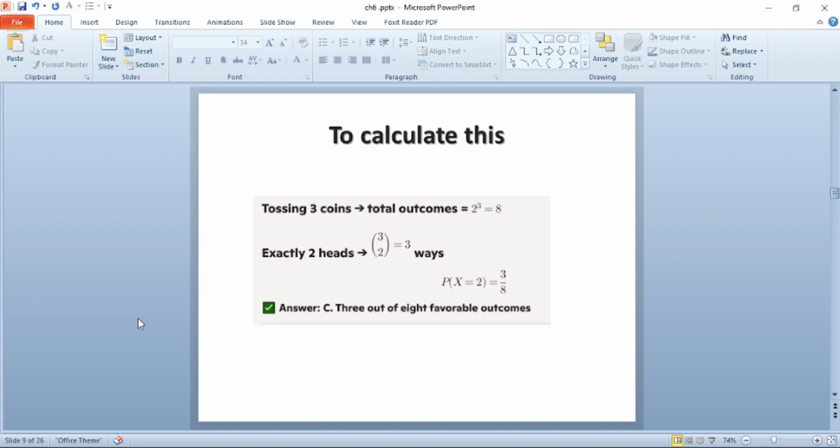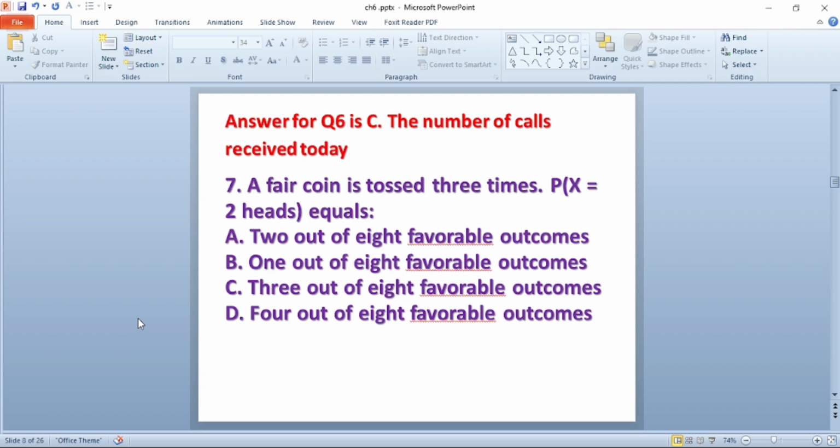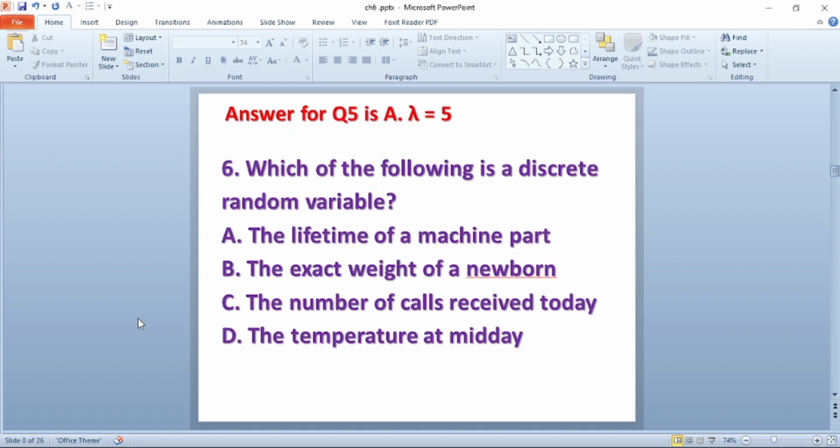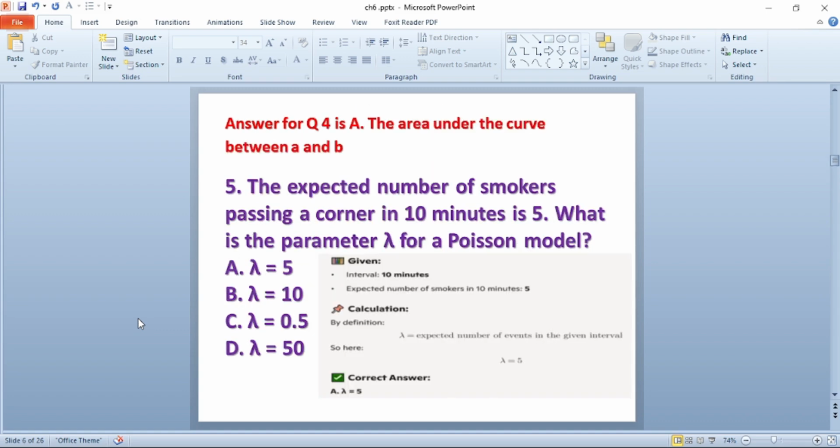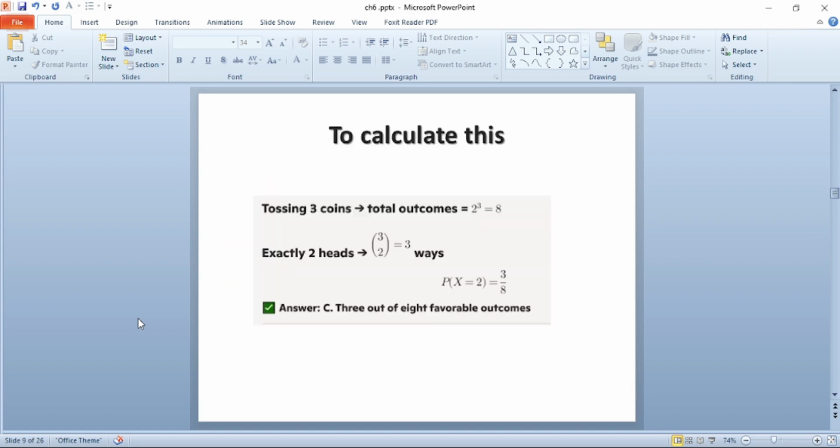To calculate this, first we have to know the total number of outcomes. The formula to calculate the total outcomes is 2 to the power of n, where n is the number of coin tosses, which is 3. So 2 to the power of 3 is equal to 8.